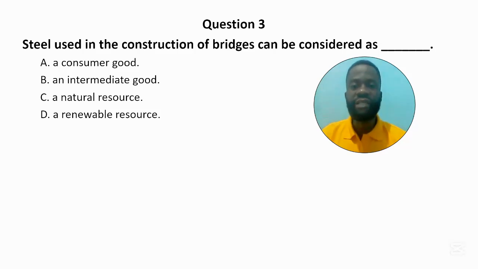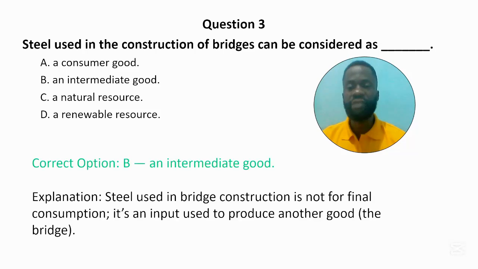Next question. Steel used in the construction of bridges can be considered as dash. A. A consumer good. B. An intermediate good. C. A natural resource. D. A renewable resource. The correct answer to this question is option B. An intermediate good. That is, steel used in bridge construction is not for final consumption. It is an input used to produce other goods or services.